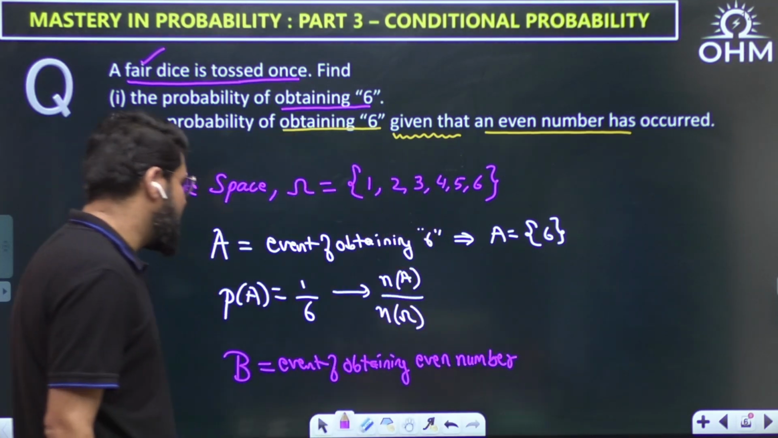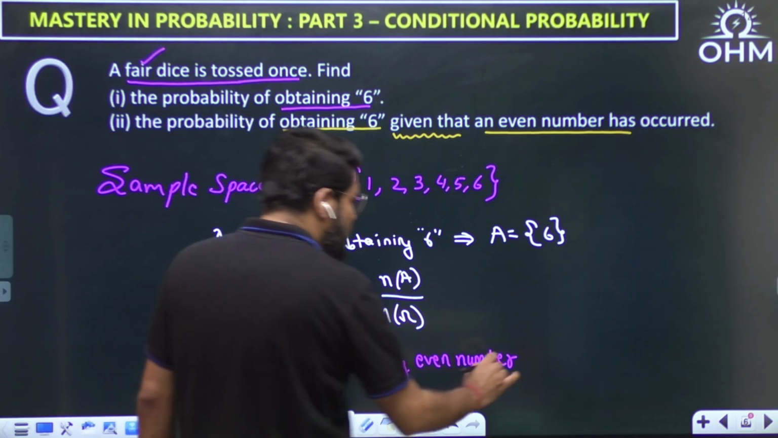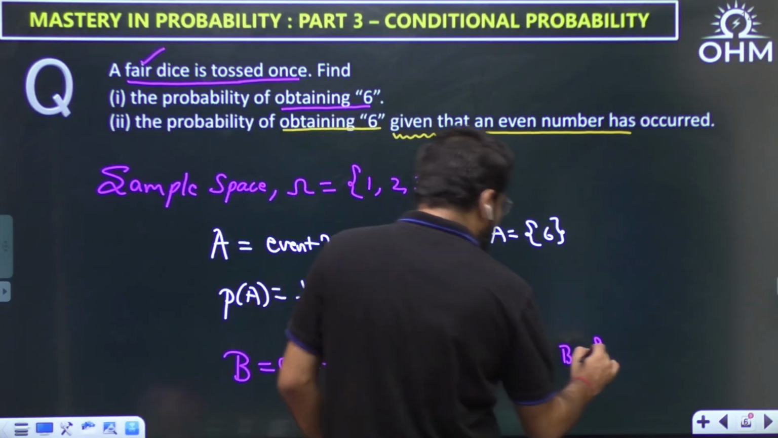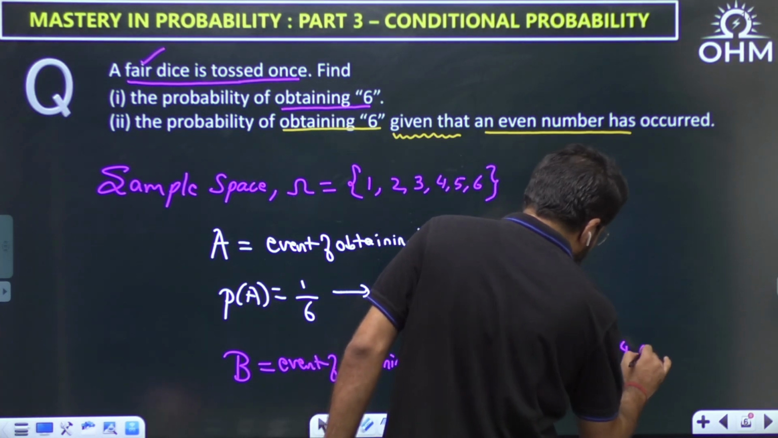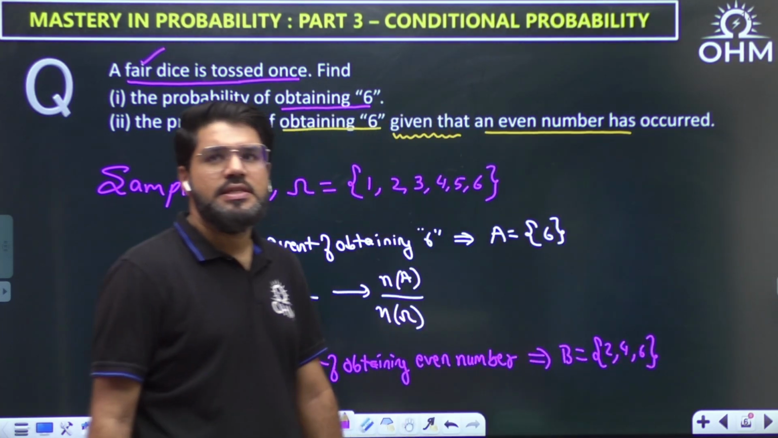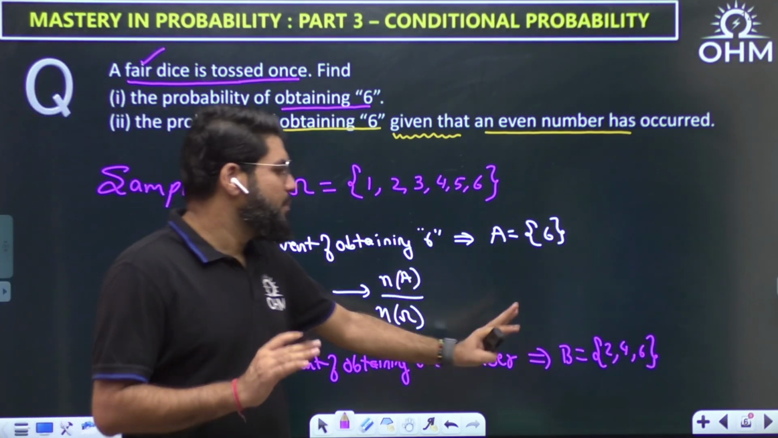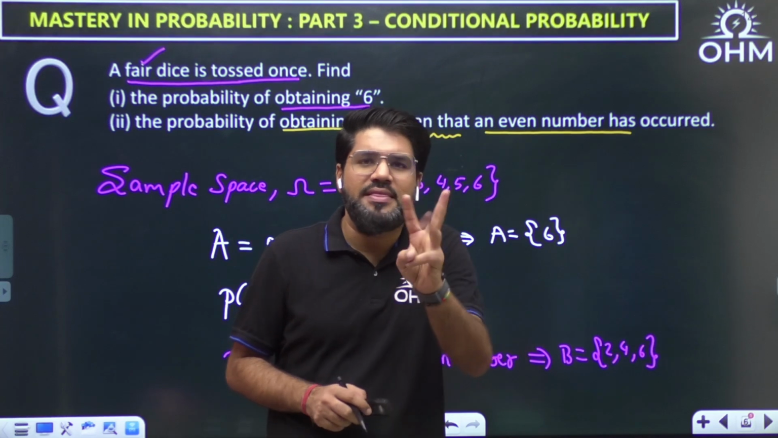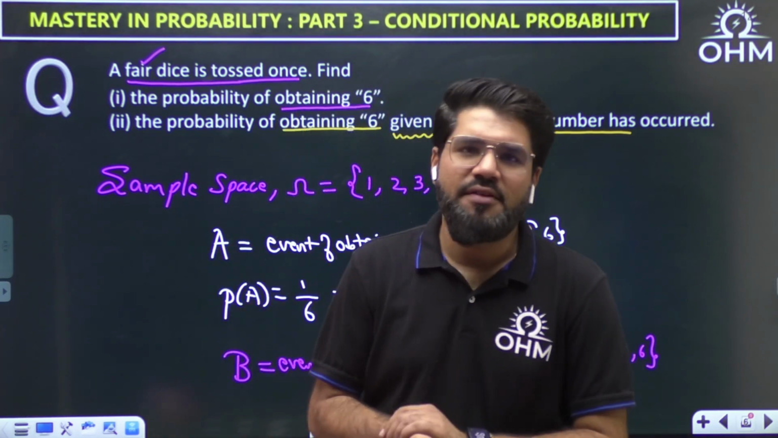It is the event of obtaining an even number. So if I want to write down the set B, how many elements are there in set B? How many even numbers are possible? 2, 4, 6 within the dice. Now, given that an even number has occurred, it is sure that whatever has occurred is out of this 2, 4, 6, and I'm sure that 1, 3, 5 cannot come.